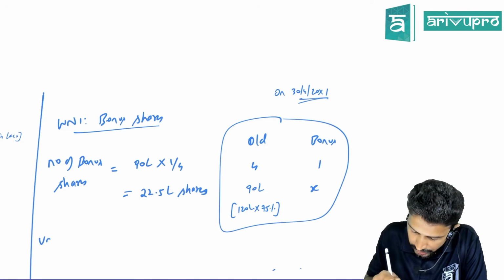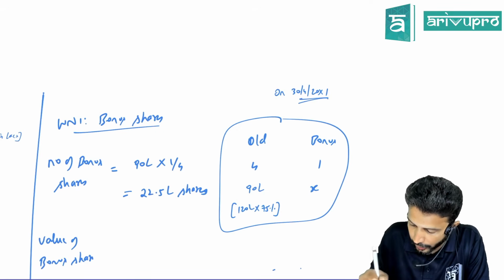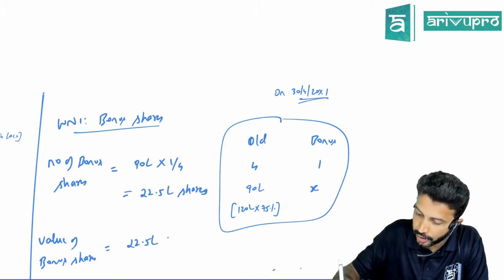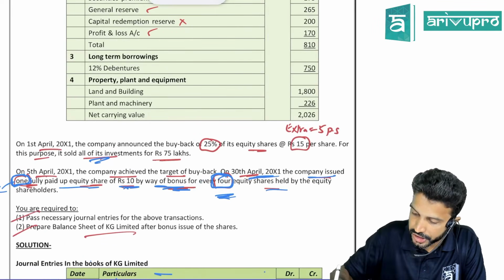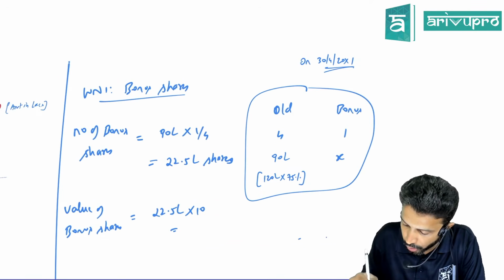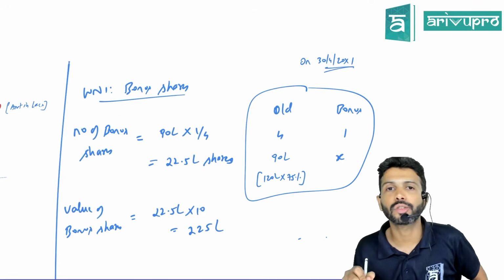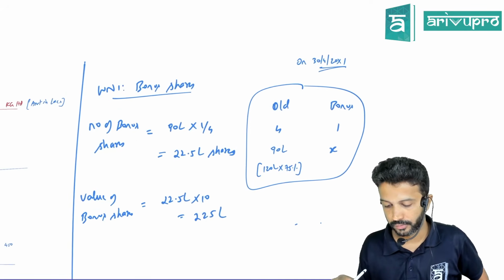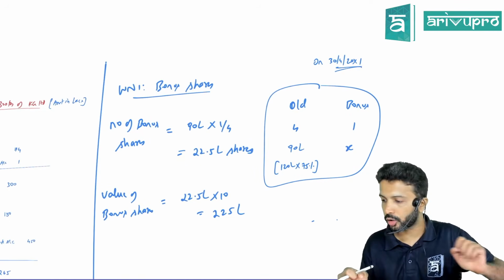So what is the value of bonus shares? Total value, in fact. The value of 1 bonus share is 10 rupees. And the value of 22.5 lakh bonus shares will be 225 lakhs. Can I say so? So you are giving bonus shares worth 2 crore 25 lakh or 225 lakh.